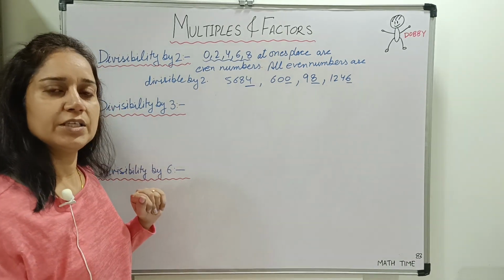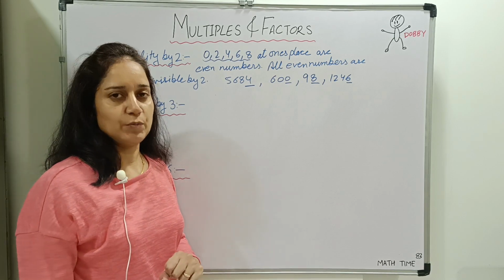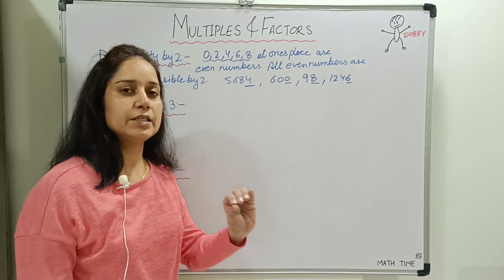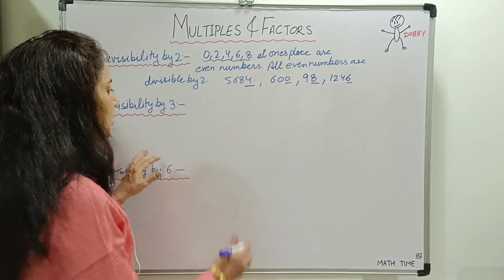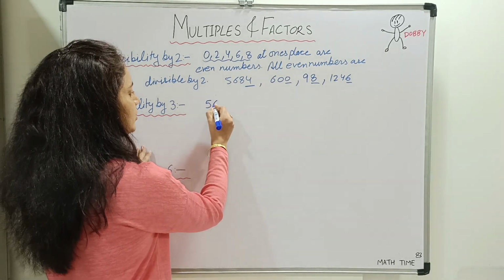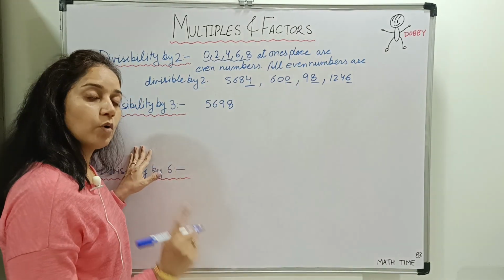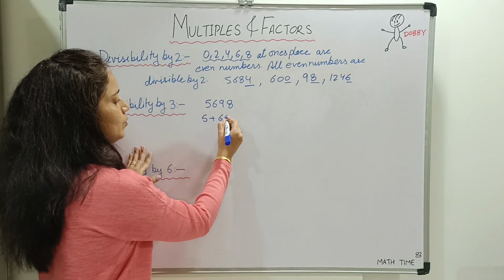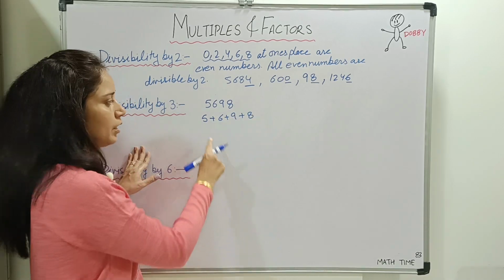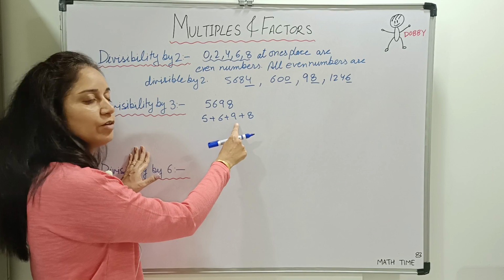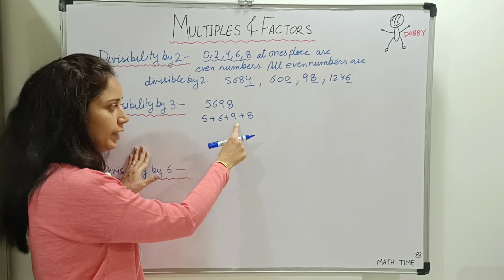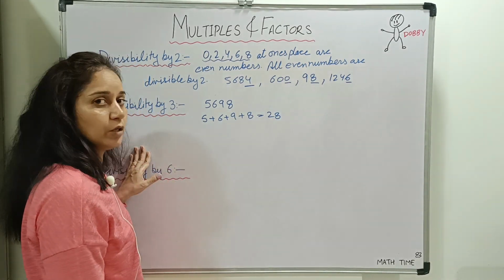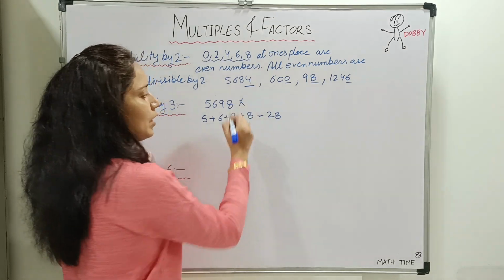Next divisibility rule is divisibility by 3. To check whether a given number is divisible by 3 or not, you have to add all the digits of the given number. Let us take an example. Suppose the number is 5698. What is the procedure? You have to add all the digits: 5 plus 6 plus 9 plus 8. 5 plus 6, 11. 11 plus 9, 20. 20 plus 8, 28. Is 28 divisible by 3? No. So this number is not divisible by 3.